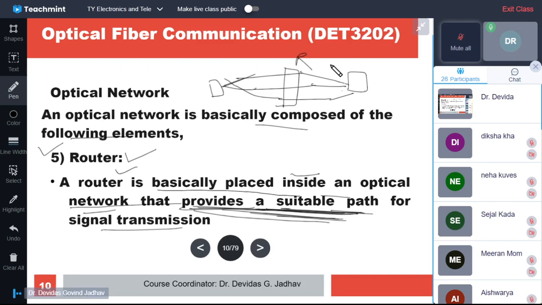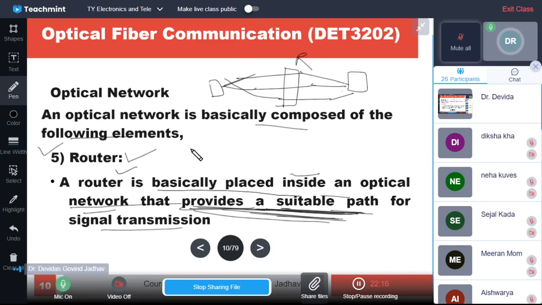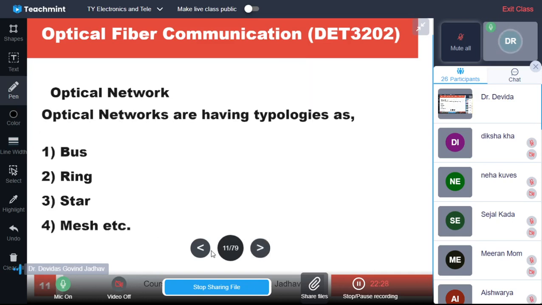What the router does is called routing. The router does routing. So these are the elements.